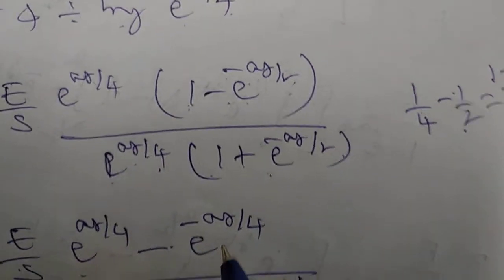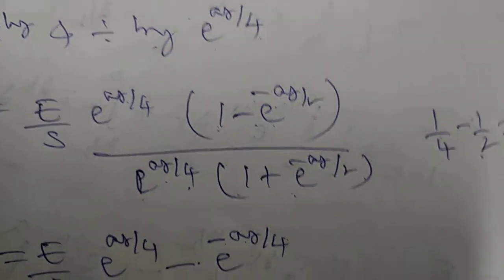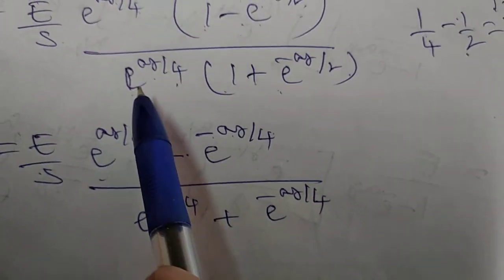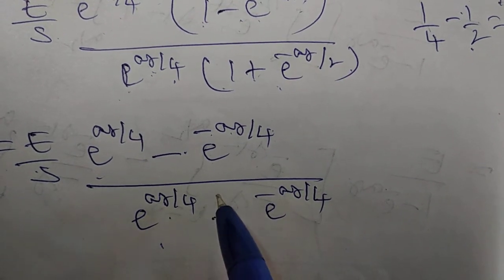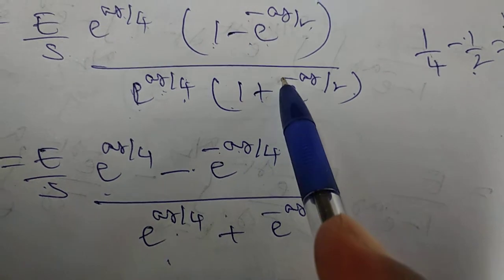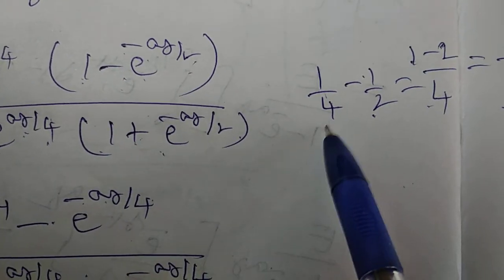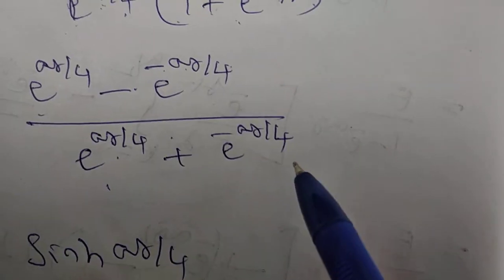So here this becomes what? e power of minus s by 4. So the denominator also same thing: e power of s by 4 into 1, e power of s by 4 plus 1 by 4 minus 1 by 2. See, plus 1 by 4 minus 1 by 2. So simplify, we will get minus 1 by 4.